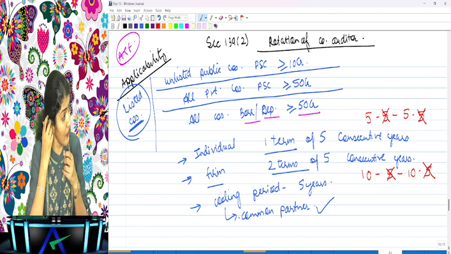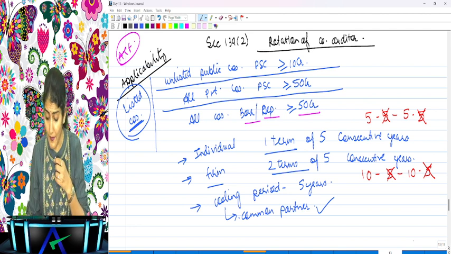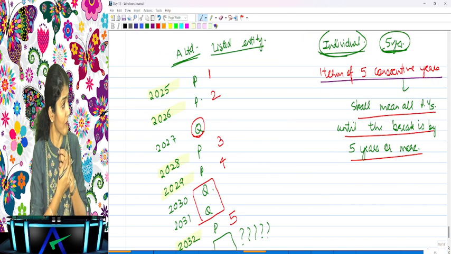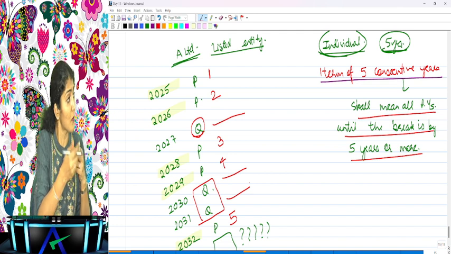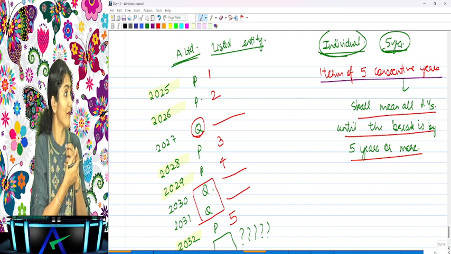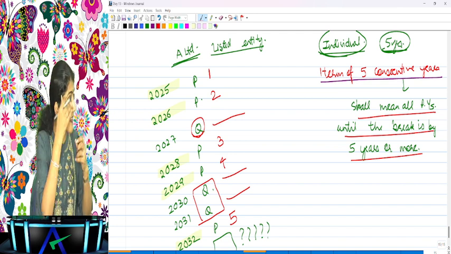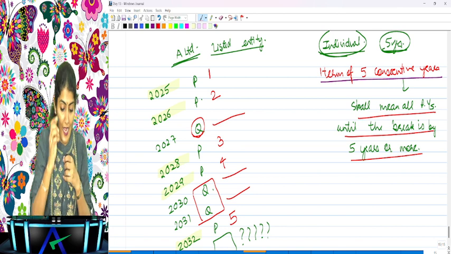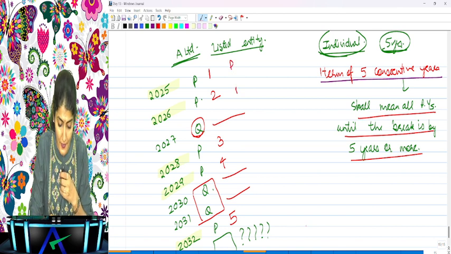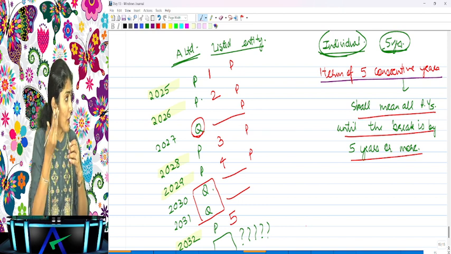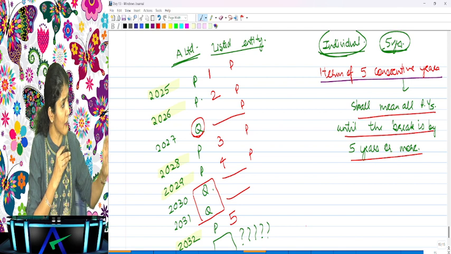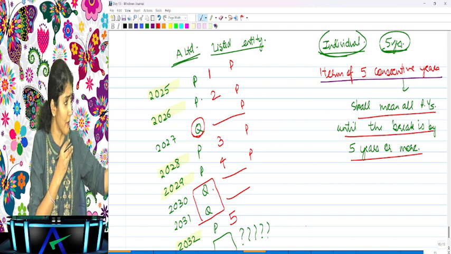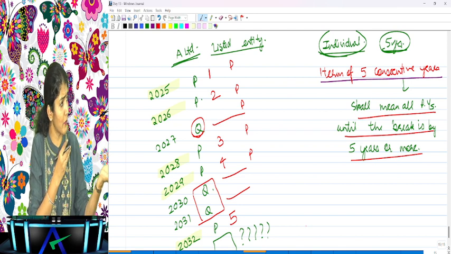No, that is the example I gave you. Even if it is not continuous, will it be counted as continuous? It will be counted as continuous. Had it been a simple example, 25, 26, 27, 28, 29, P did the audit for all the 5 years. Wonderful. Now 30, 31, 32, 33, 34, P cannot do the audit. Some other firm does it. Then again for 5 years, can P do the audit? Yeah.